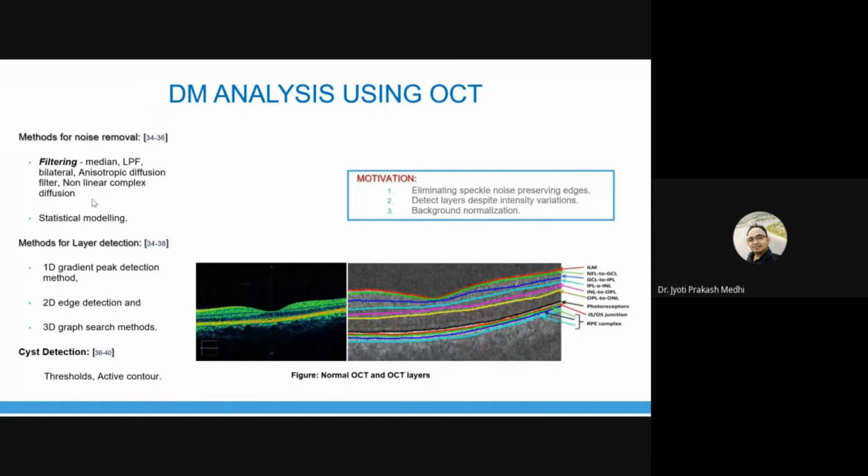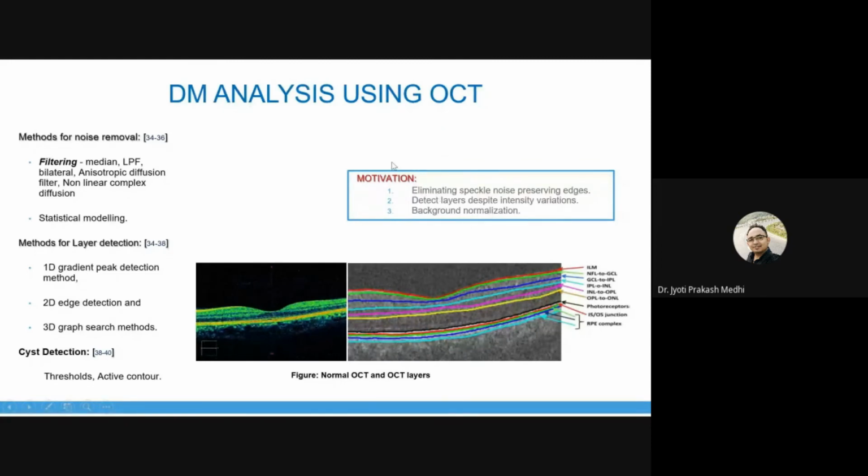But in most cases, as I have already mentioned, the blurring effects remove the information of the layers. Due to blurring or the filtering operation, the information of the edges gets removed, so the algorithm doesn't work properly. So the filtering should be proper.